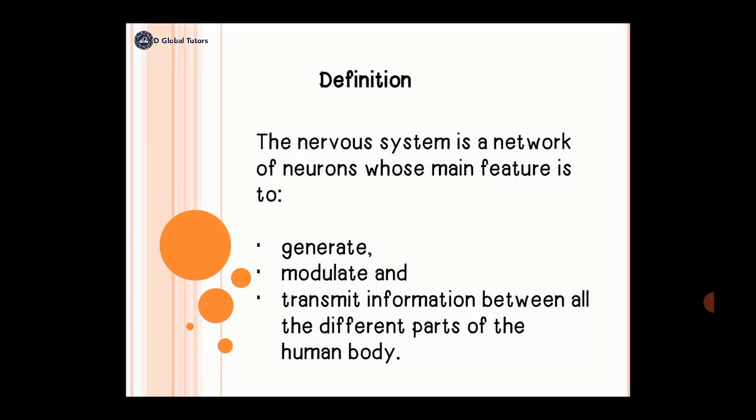There are two communication systems that bring about this coordination. One of them is the endocrine system, and the other is the nervous system, which is what I'll be discussing with you.